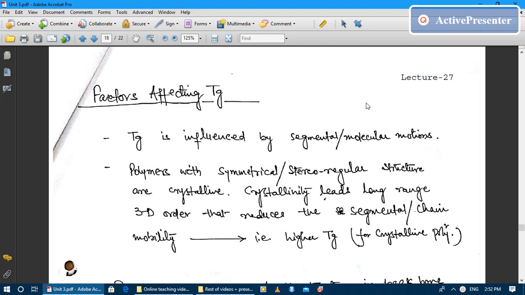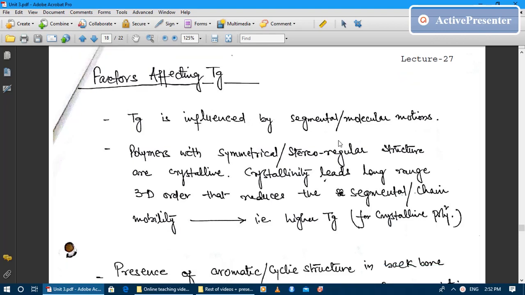In today's lecture, we will continue to see the factors affecting the glass transition temperature. Tg is influenced by the segmental or molecular motion. As I told you in the last class, the glass transition temperature is influenced by the chain mobility or segmental mobility. Okay, higher the segmental or chain mobility, lower will be the glass transition temperature. There is an inverse relationship between the mobility and the glass transition temperature.